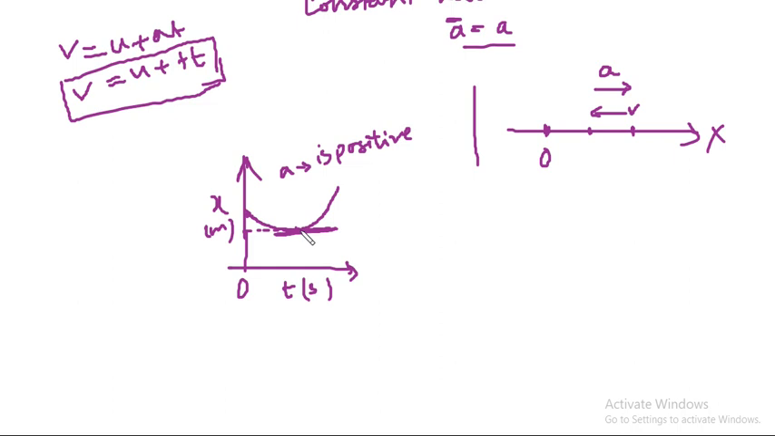So after velocity becoming 0, x again started to increase. Okay, so this graph represents this situation. Now we draw another position time graph. Let us use a different color.